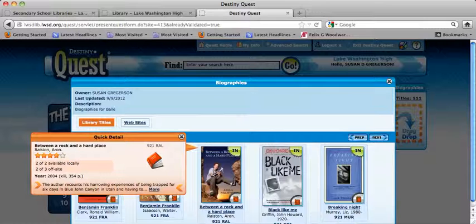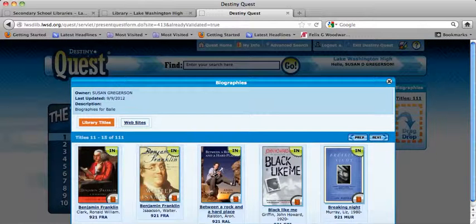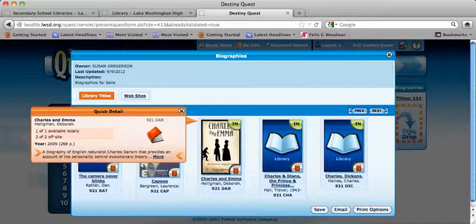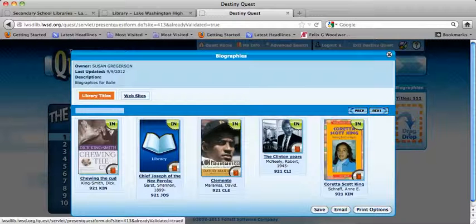I would love to read that. I expect that to go out quickly, about the guy who was trapped in the crevasse and had to amputate his own leg. Another really good one that won some awards, Charles and Emma. Of course, Charles Darwin was the father of evolution theory, and his wife Emma was very religious, so that's a very interesting book.